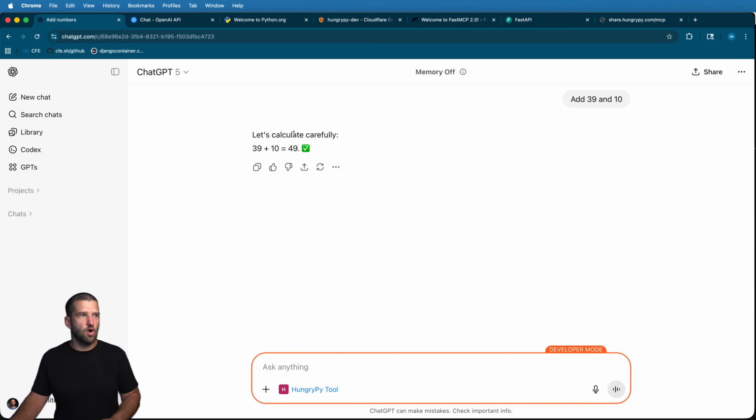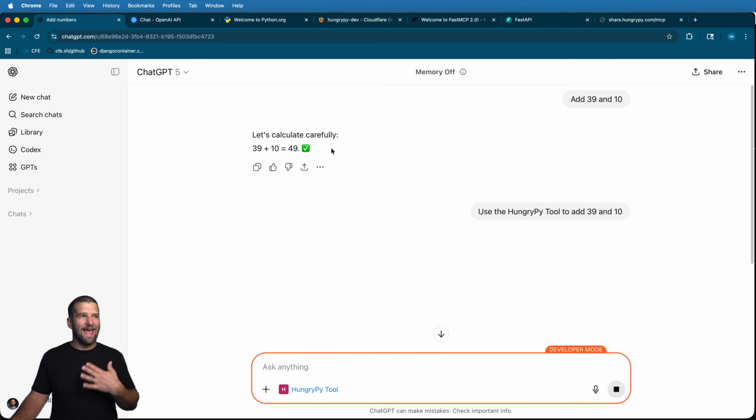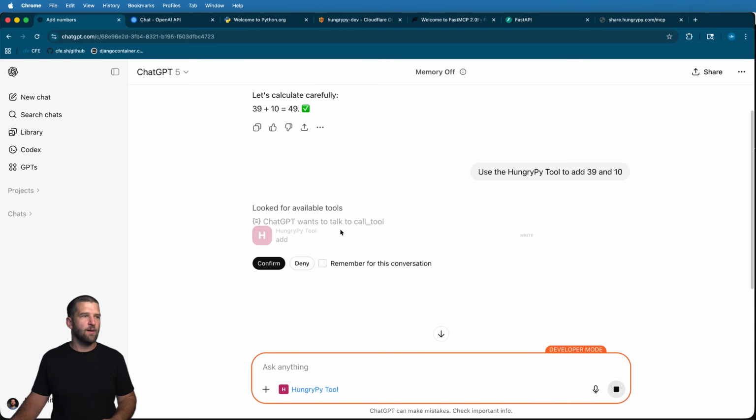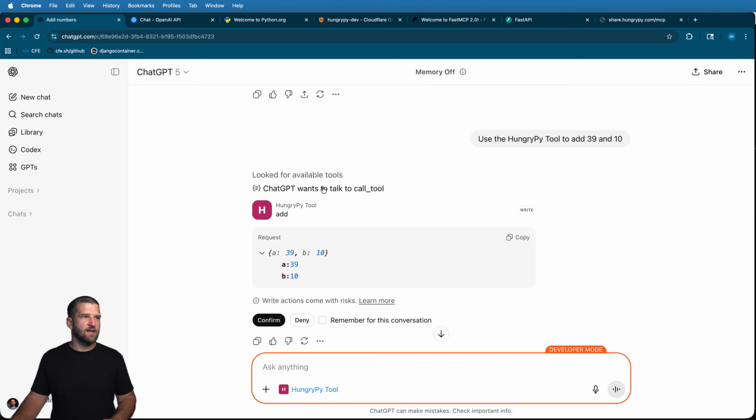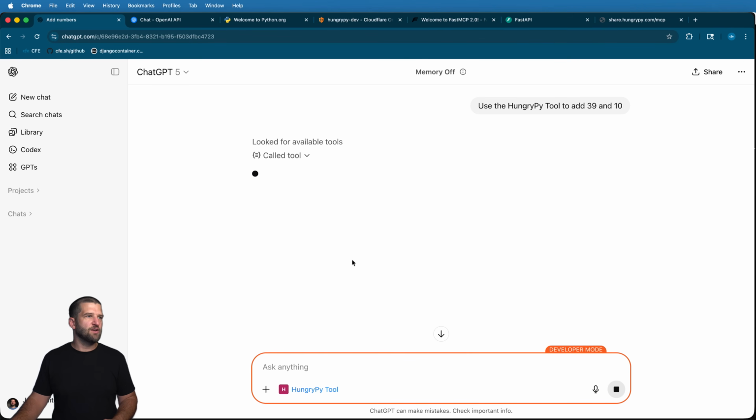Now it might call it incorrectly. So let's go ahead and try this again. Use the Hungry Pie tool to add 39 and 10. Okay. And so in this case, adding something, ChatGPT is smart. It will be able to add something. It's not really that complicated. But now here it goes. It's now saying, hey, it wants to talk to this tool. You can say, remember for this conversation, just go ahead and call it, and we'll hit confirm.